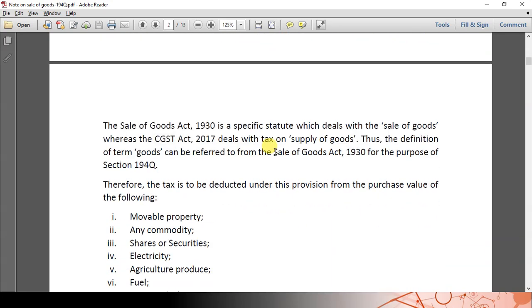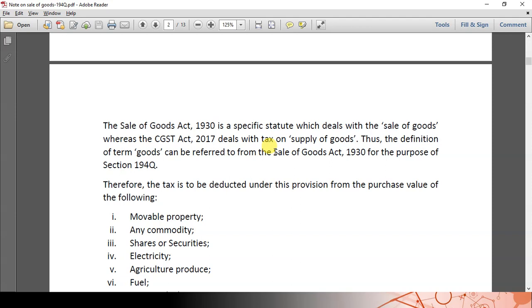The CGST Act, on the other hand, deals with supply of goods. Since section 194Q says purchase of goods, the definition in the Sale of Goods Act 1930 can be considered as the definition of goods for the purpose of section 194Q.